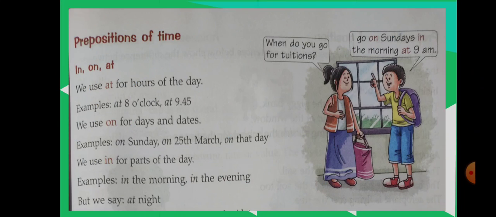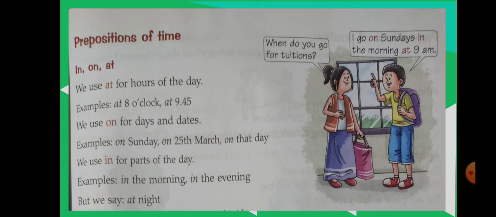In our previous video we have seen prepositions of place. So before moving to prepositions of time, I would like to revise that in prepositions of place we learned in, on and at. We use in when we think of a place as an area. We use at when we think of a place as a point: at the station, at the bus stop, at the traffic lights. We use on when we think about the place as a surface: on the stool, on the floor.